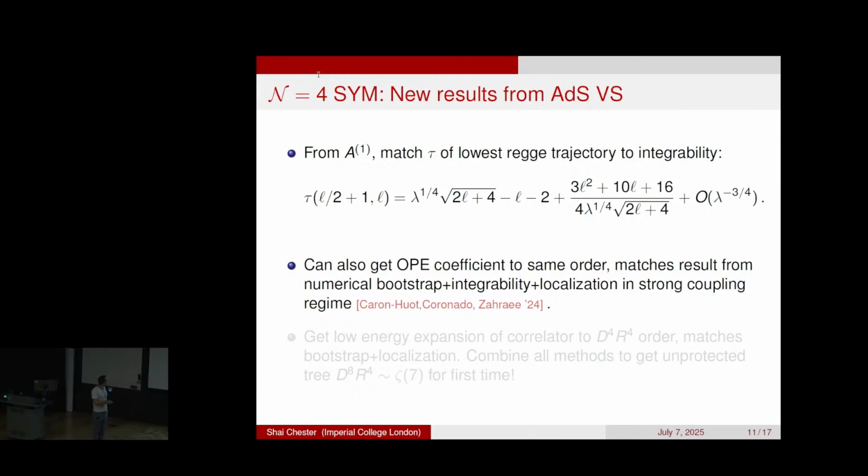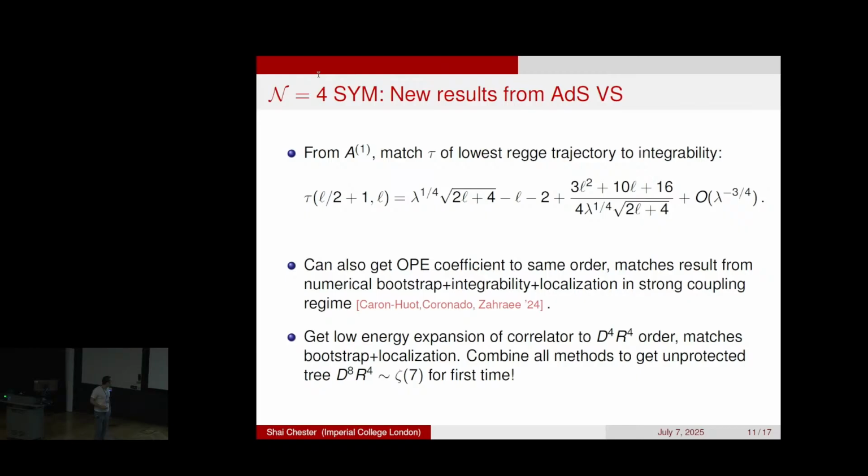Since Fernando's paper came out, though, there was this beautiful work by Simon Caron-Huot, Frank, and Zahra, which Frank spoke about yesterday, where they basically did numerical bootstrap plus localization plus integrability in the planar limit, and they were able to numerically compute OPE coefficients, and lo and behold, it exactly matches the prediction from this AdS Virasoro-Shapiro. So I would say there's overwhelming evidence that the assumptions used to get this answer are correct.